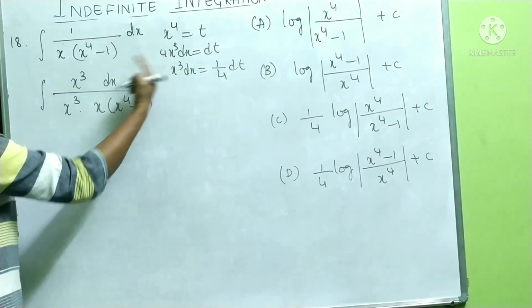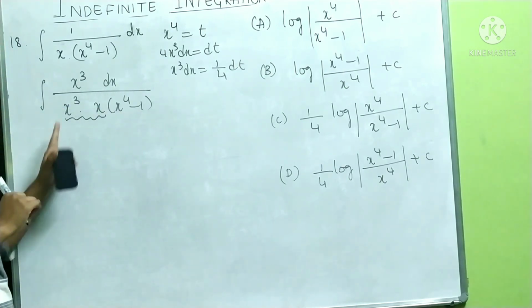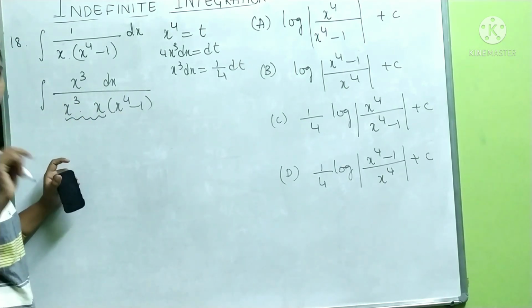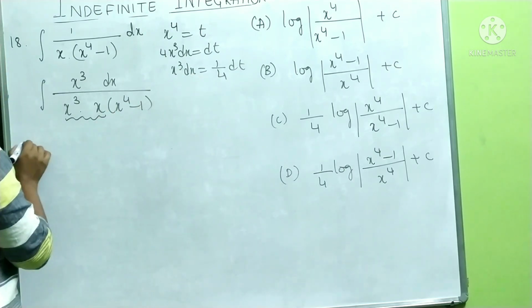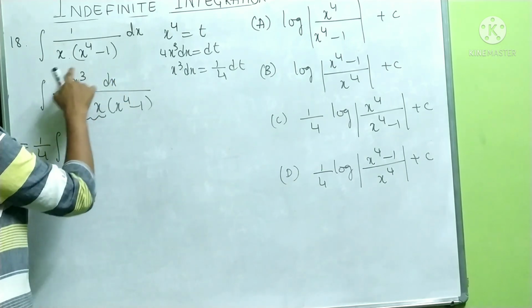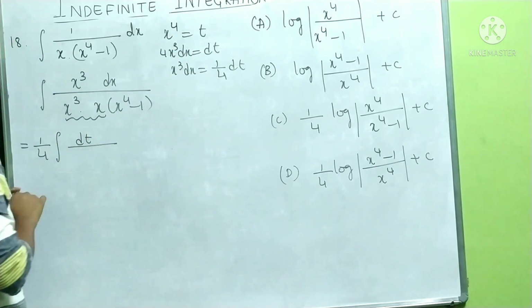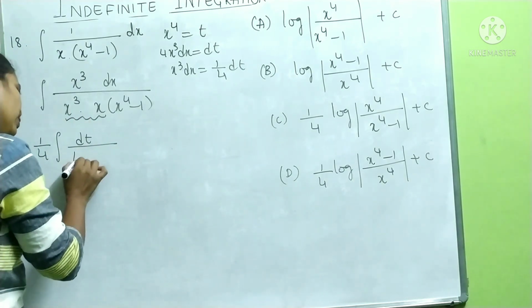I will take the substitution. So what happens? See, let me combine these two. x cube into x will become x to the power 4 only. This 1 by 4 I will write outside. 1 by 4 outside, integration. The numerator is only dt, and x to the power 4 is t.